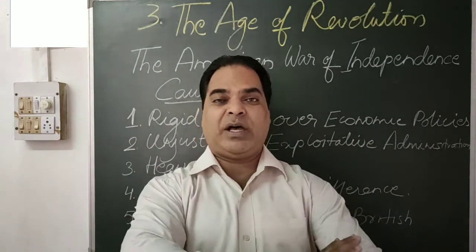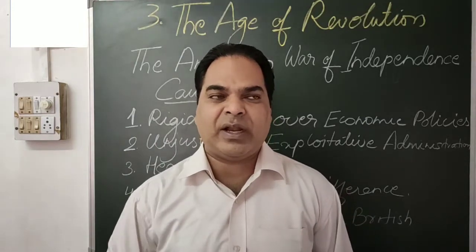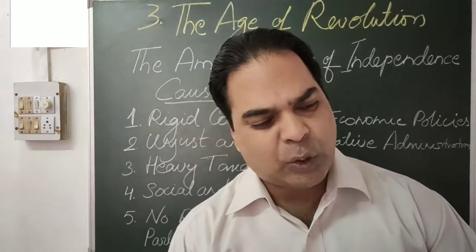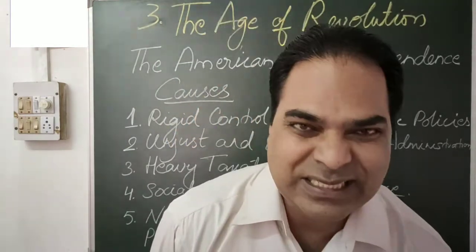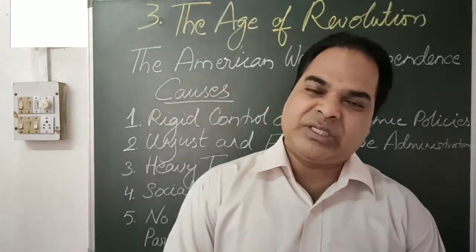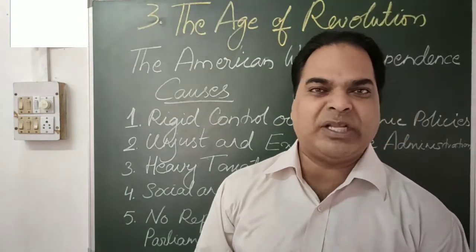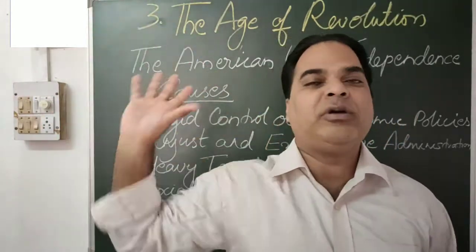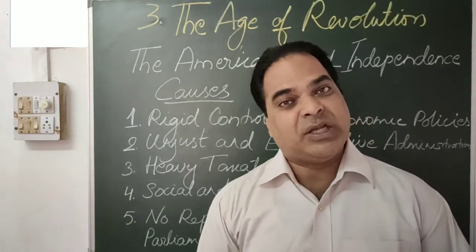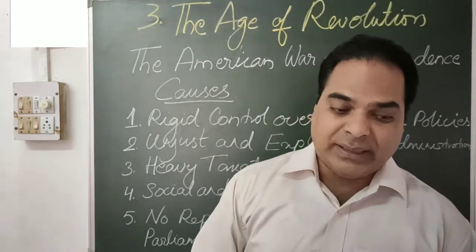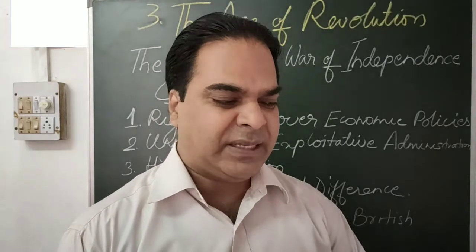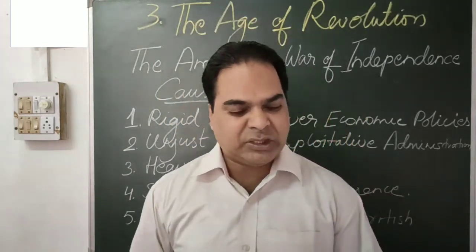So simple. There was a slogan everywhere, protest everywhere, and they started coming out with a slogan: no taxation without representation. Our representation is not there in the British Parliament, so we are not going to pay taxes. That was the first time the people raised their voice. And this taxation without representation became a clarion call. It was a clear message from the colonies to the British Parliament.